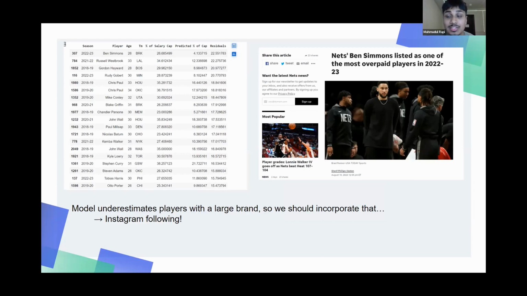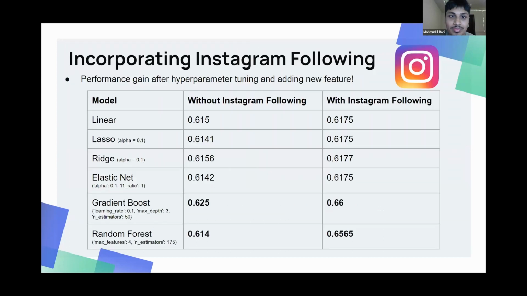This is where I decided to look into Instagram following, as players with a higher Instagram following typically have a bigger brand and are very popular. Once I incorporated the Instagram following and also applied hyperparameter tuning, I saw a massive performance gain with the nonlinear regression methods, where I was able to raise the R squared value up to 0.66.